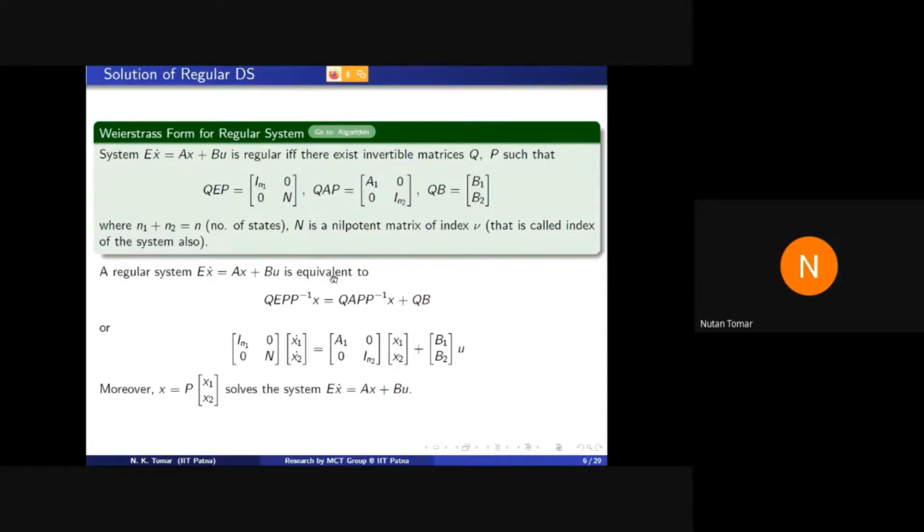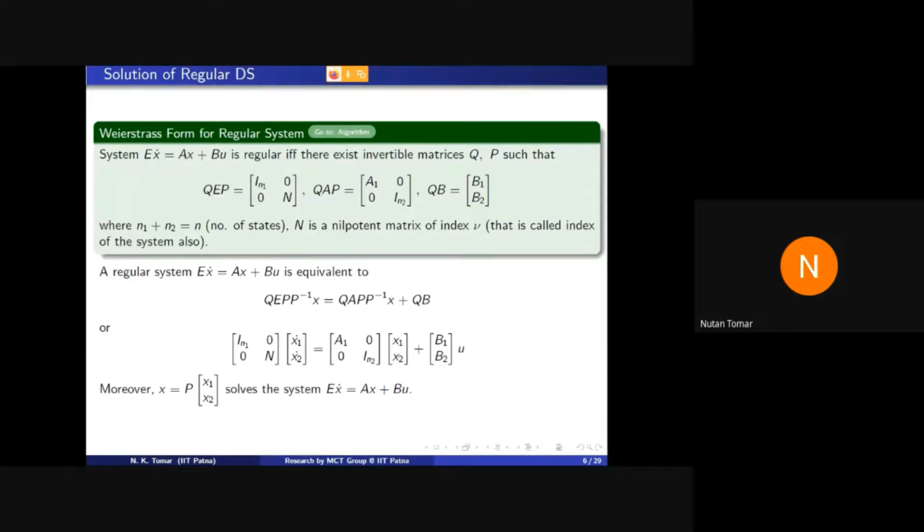See carefully. If its solution is x1, x2, then P times the vector x1, x2 returns me x, that is the solution of this original system. So if this is regular, I can use this decomposition and convert this system into this form. This is called the Weierstrass form.